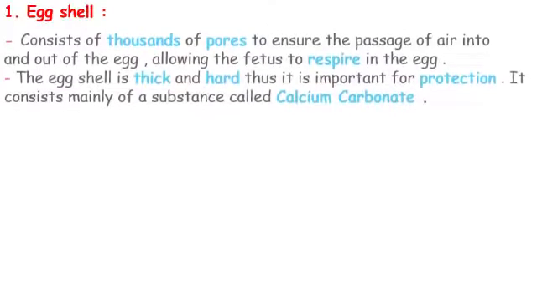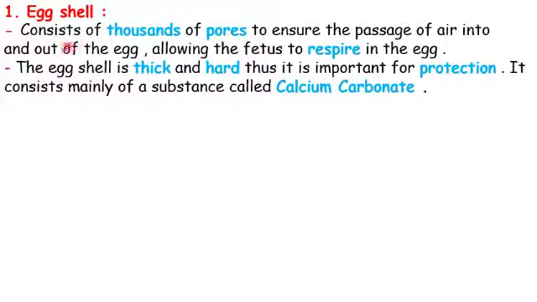The eggshell consists of thousands of pores to ensure the passage of air into and out of the egg, allowing the fetus to respire in the egg. Pores يعني فتحات.